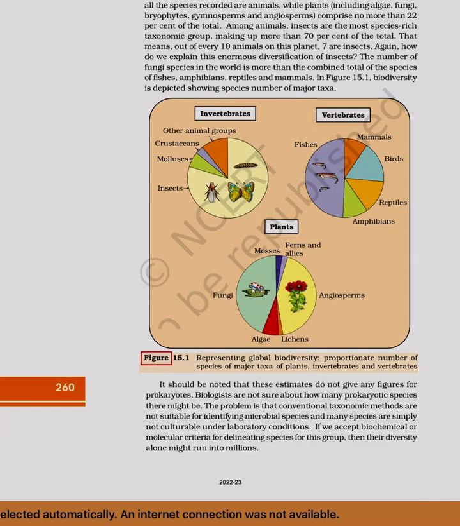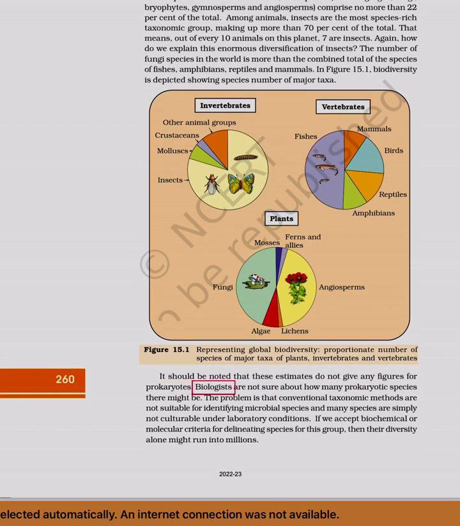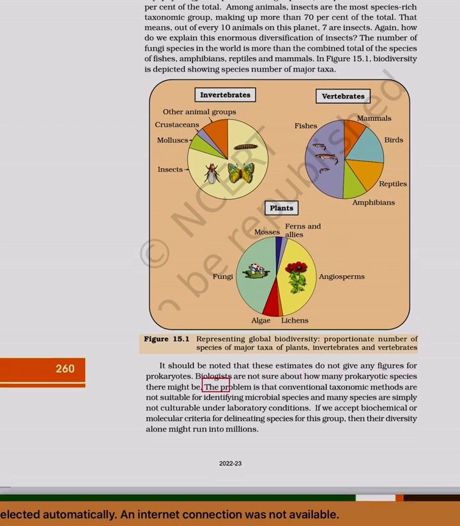Figure 15.1 representing global biodiversity, proportionate number of species of major taxa of plants, invertebrates and vertebrates. It should be noted that these estimates do not give any figures for prokaryotes. Biologists are not sure about how many prokaryotic species there might be.